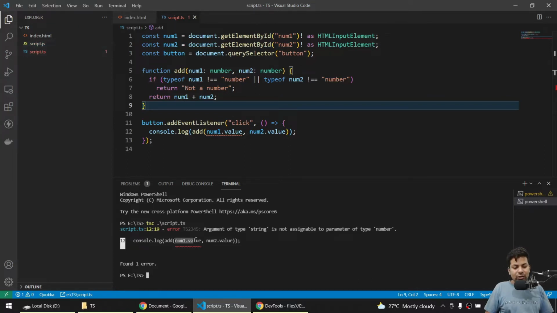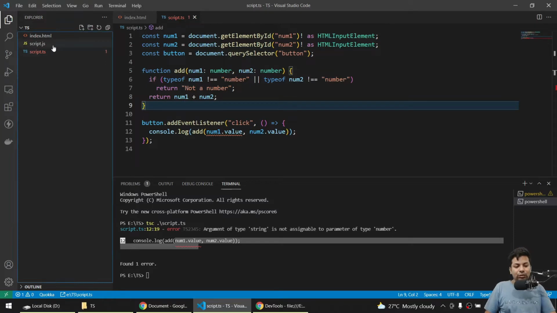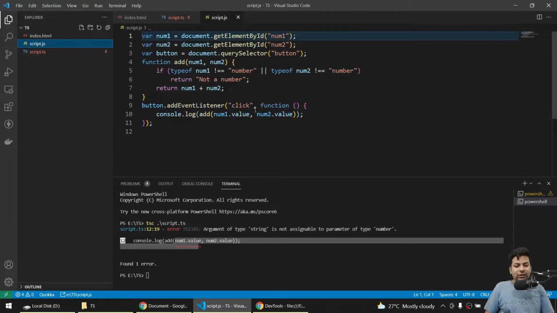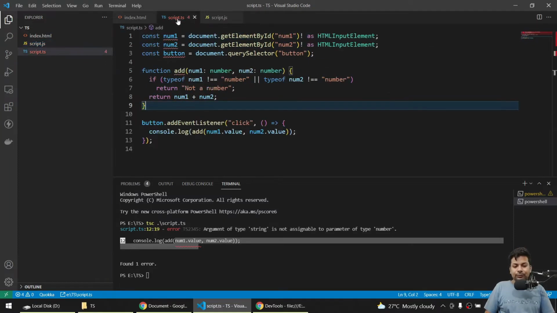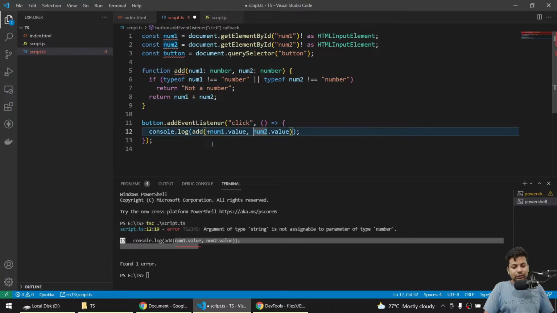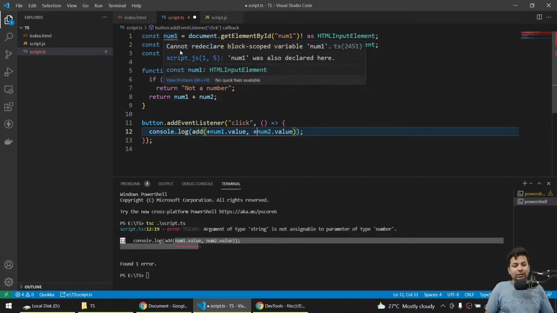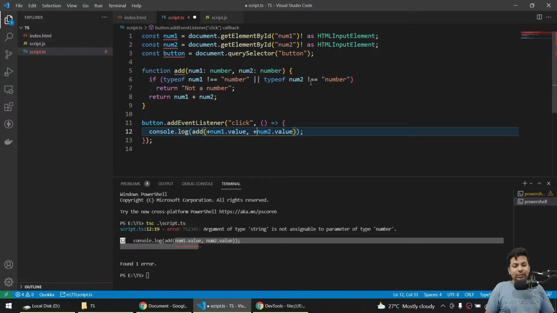You can see num1.value, this is an error, assignment of type, it converted but shown you okay there is an error in your code. If I go to script.js, you can see everything's fine here, but there is an error, so I'll make that okay, I want only numbers. See, now the error has been gone, but this is some like both the file in the same thing, that error.